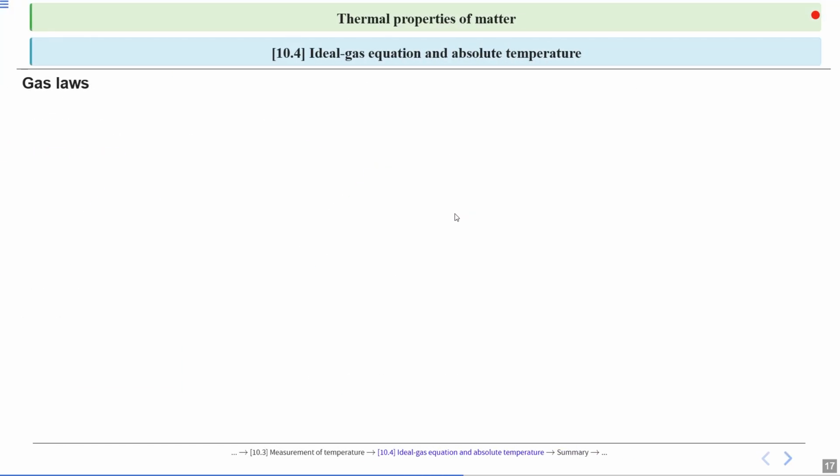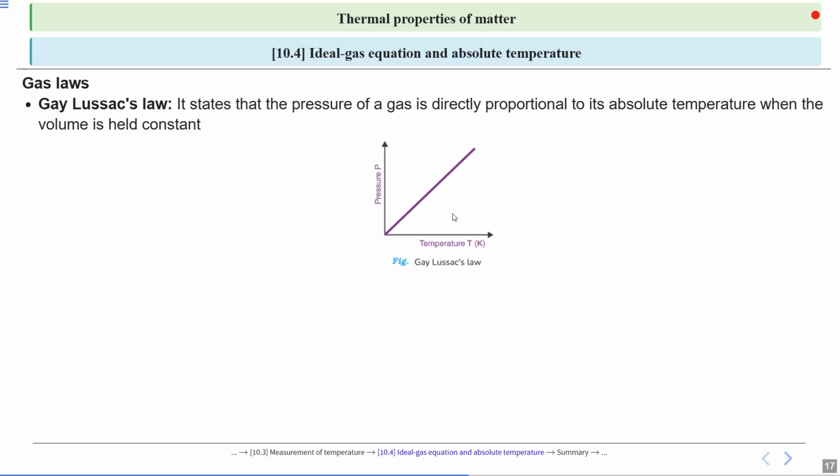Third is Gay-Lussac's law. It states that the pressure of a gas is directly proportional to absolute temperature when the volume is held constant. It means P is directly proportional to T. So pressure is directly proportional to temperature and volume is constant.